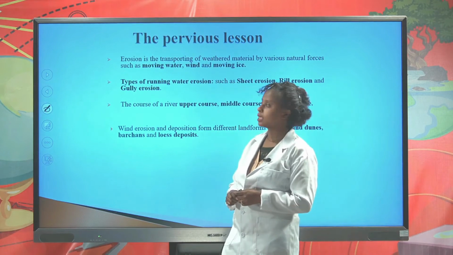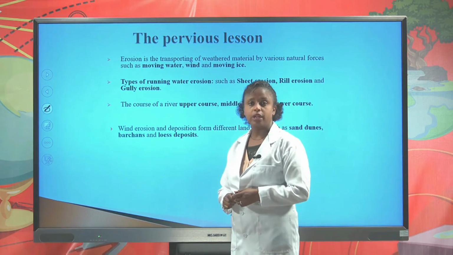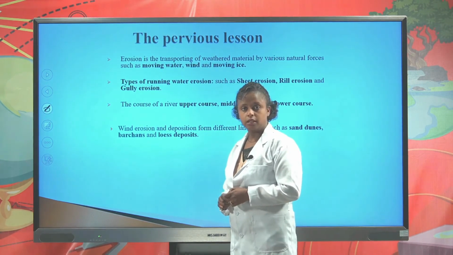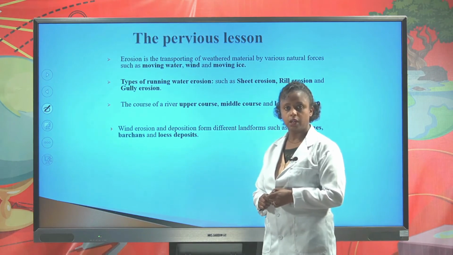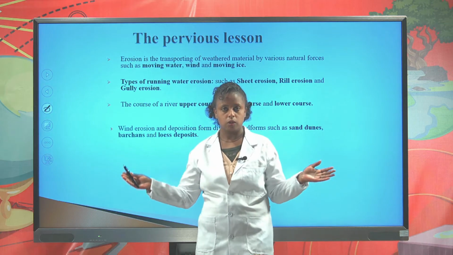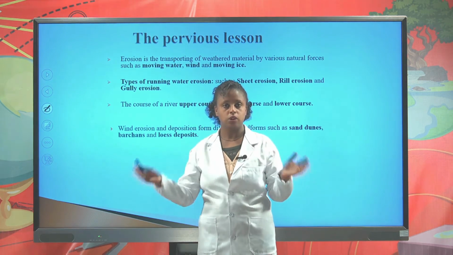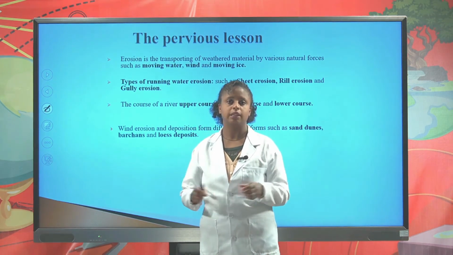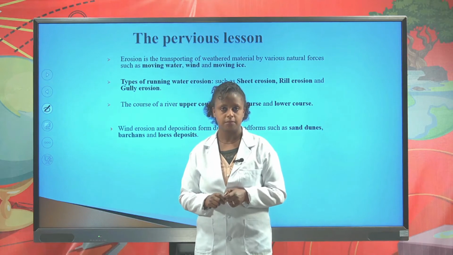We also discussed types of running water. Sheet erosion, rill erosion, and gully erosion are the types of running water. Sheet erosion is the wider erosion which easily erodes soft rocks and other materials from the surface of the earth.